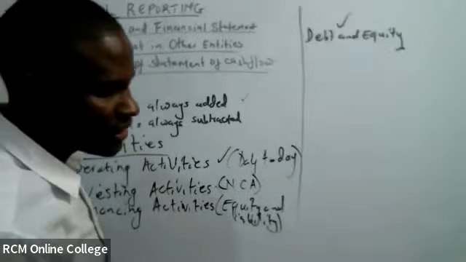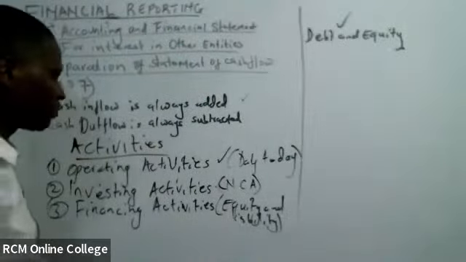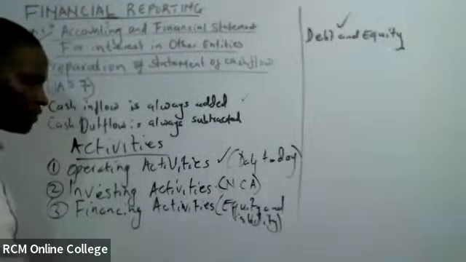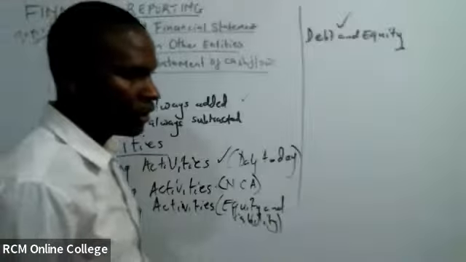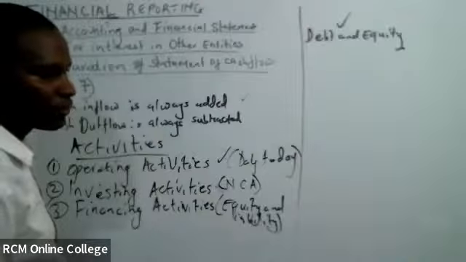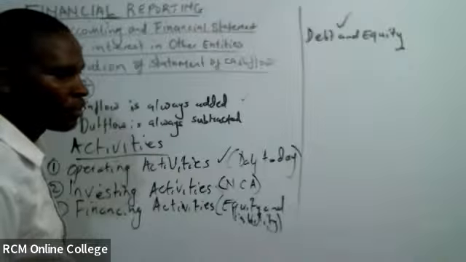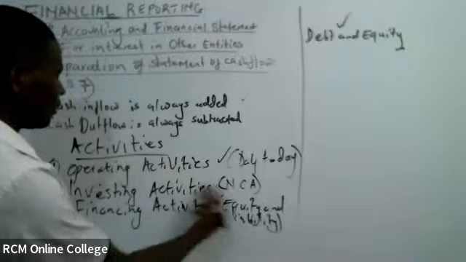Discount received. Cash from sale of goods, that falls under investing.